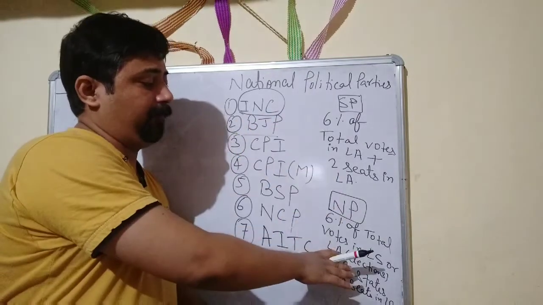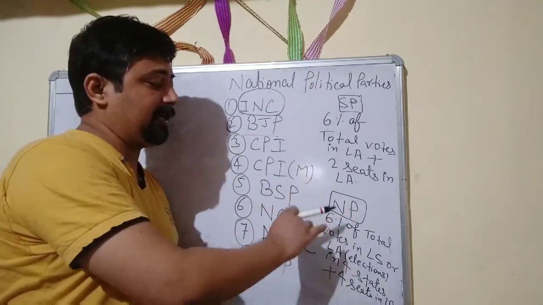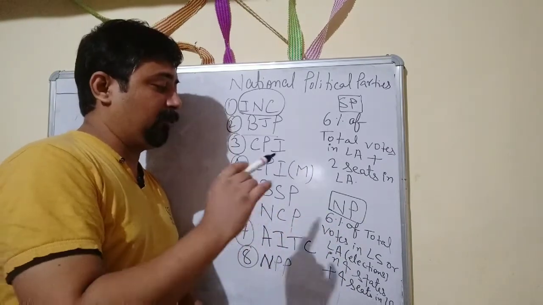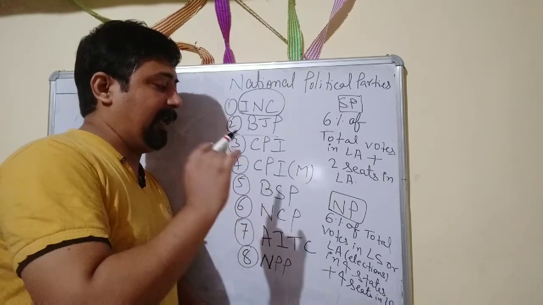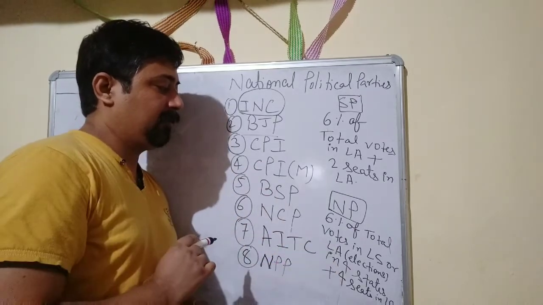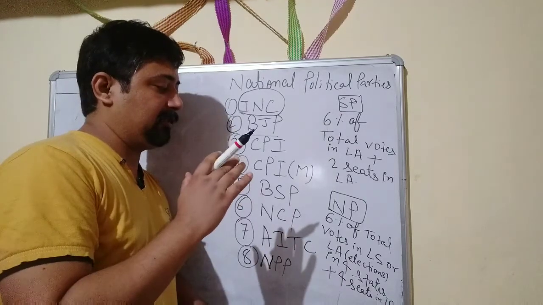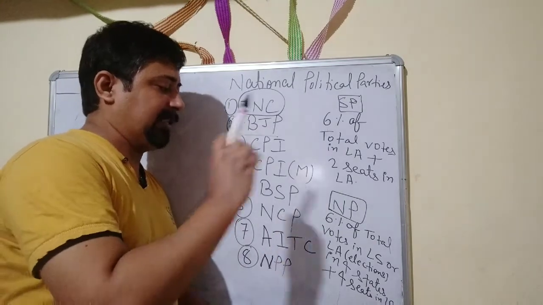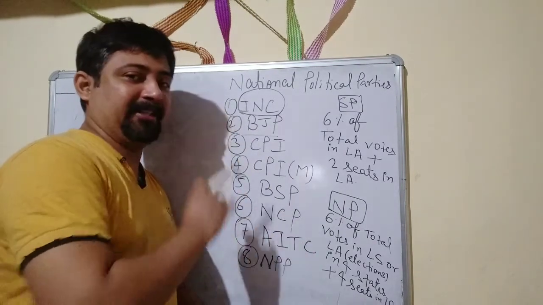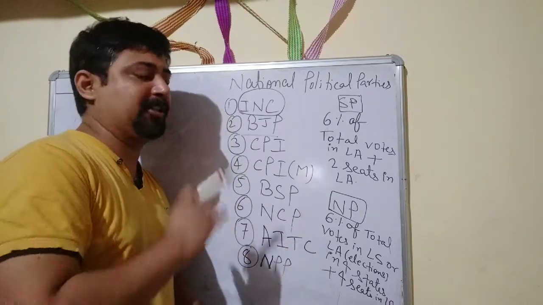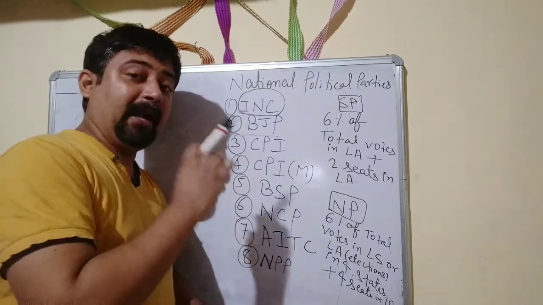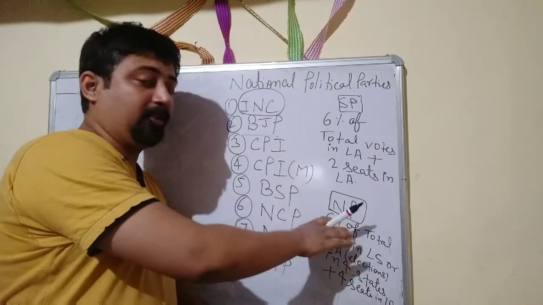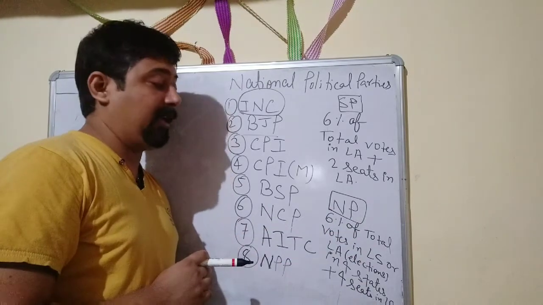Now come to the national party. What is the criteria for becoming a national party? It is written here: 6% of the total votes in Lok Sabha or Vidhan Sabha elections, that is legislative assembly. It means the political party must gain at least 6% of the total votes in Lok Sabha election or Vidhan Sabha election in 4 states. Not in 1 state, in 4 states. Plus, the political party must win 4 seats in Lok Sabha.